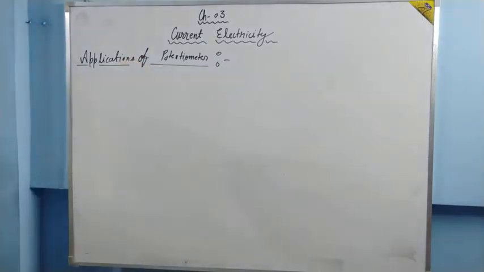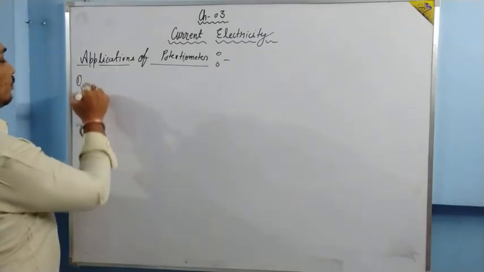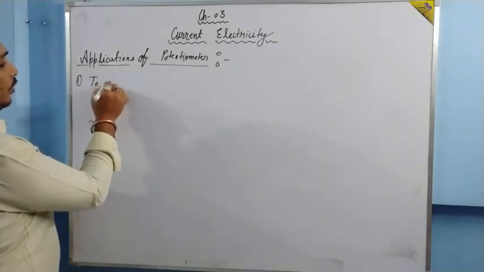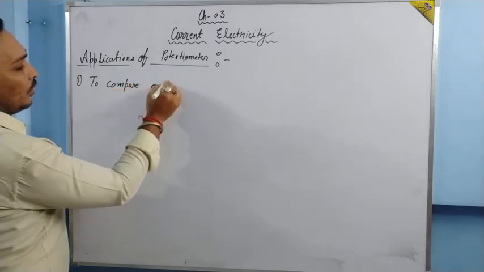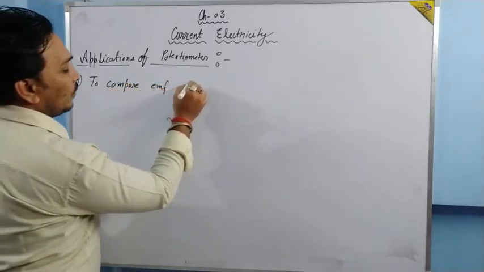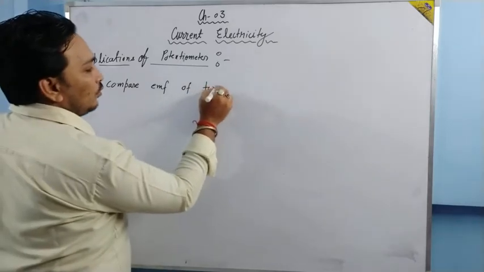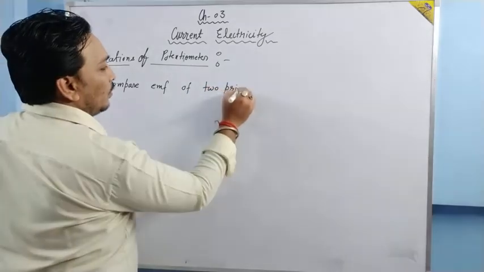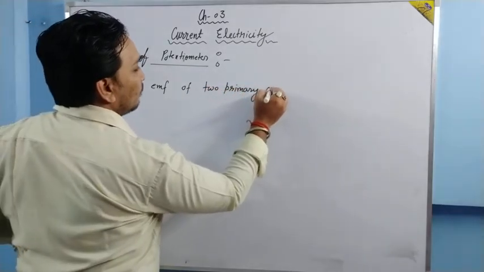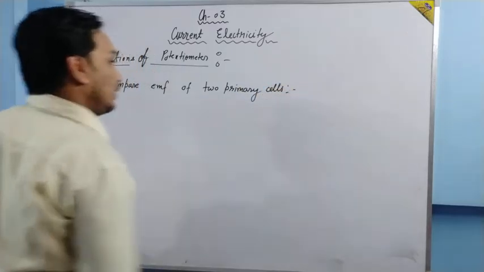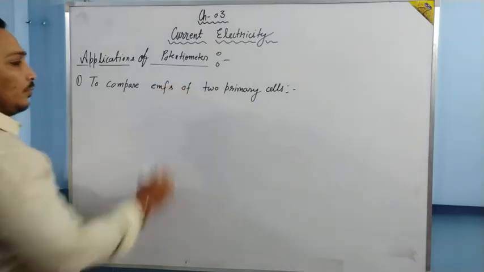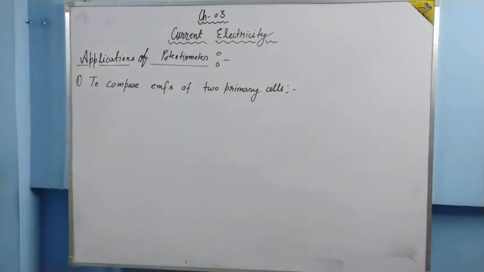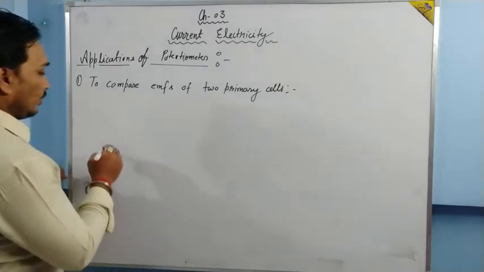Okay. The first application is to compare the EMF of two primary cells. What is the circuit required for that? Let us try to understand.